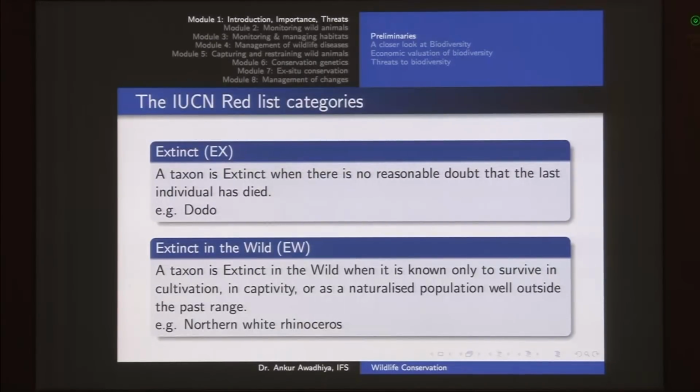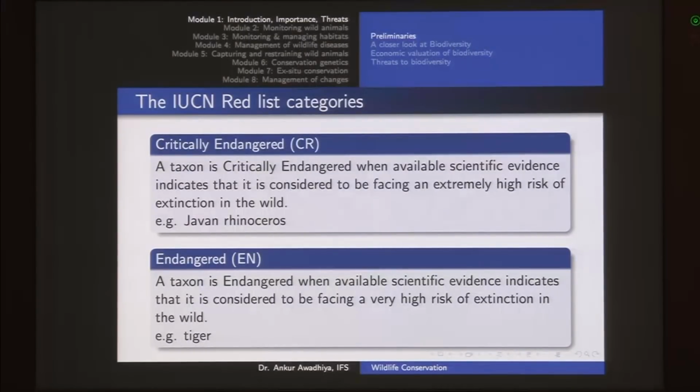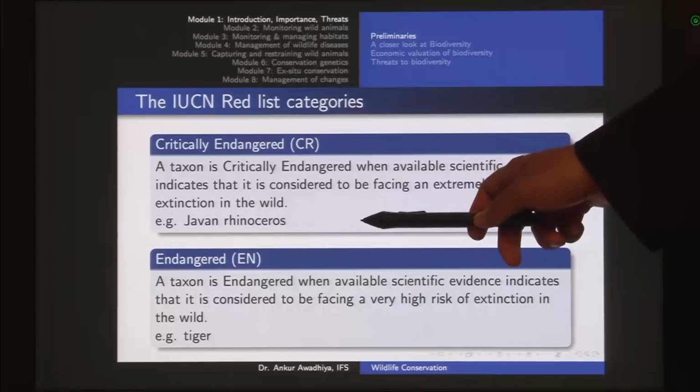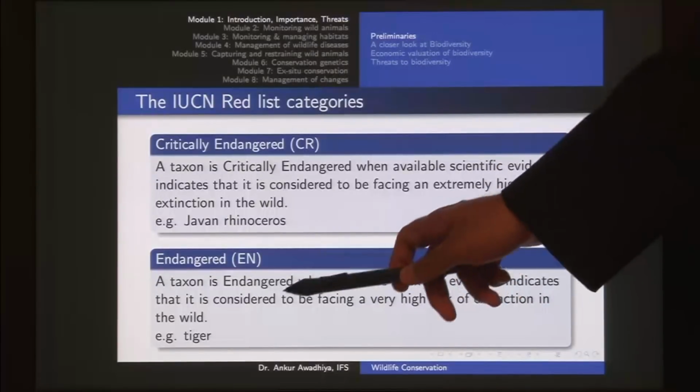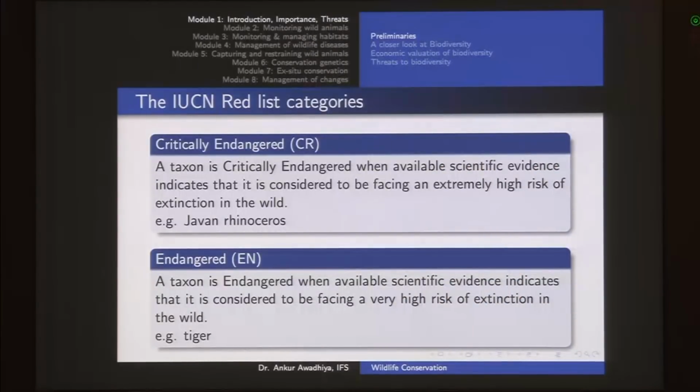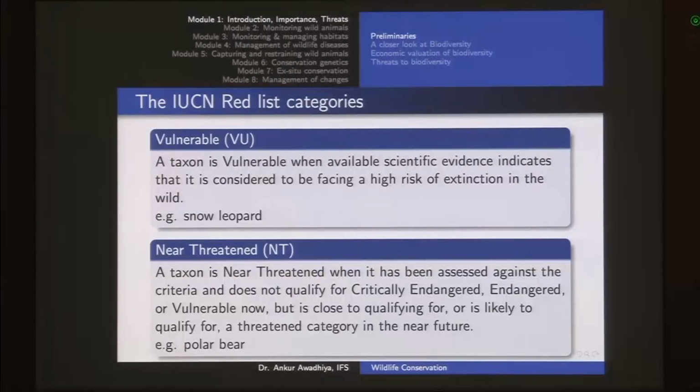Next we talked about the IUCN Red List categories. So we have these categories of animals. There are animals that are completely extinct, there are animals that are only there in captivity, then there are animals that are critically endangered. Now a good example is the Javan rhinoceros. Now critically endangered, and then next is endangered. So tiger is endangered, Javan rhinoceros is critically endangered. Extinct species include dodo. Then we have vulnerable, near threatened. So we are coming down in the threat category.